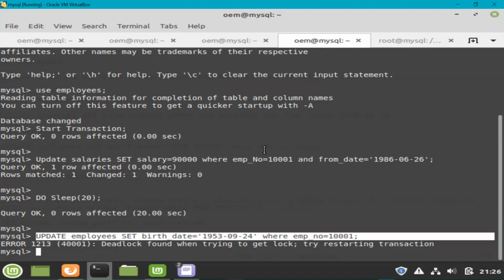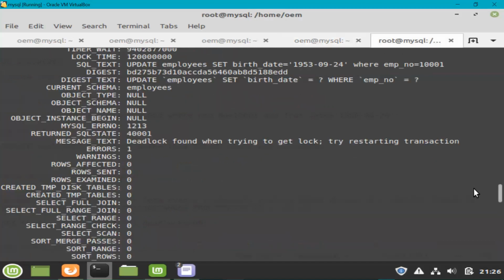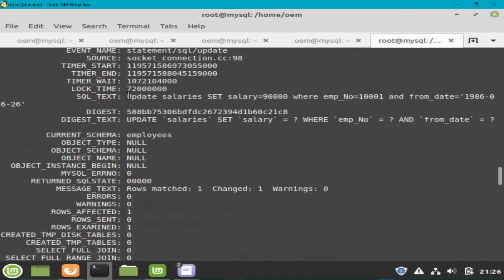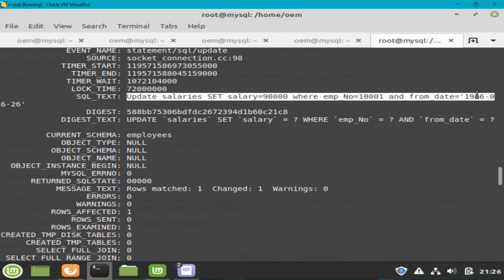Okay, but the other command which was missing in the log, if you scroll up a bit, there is do sleep, which is fine, and here you can find the other command as well. So now you know for what query it has acquired the lock on the salaries table, and for the other thread ID, the deadlock winner, for what it acquired the lock on the employees table. Now you have all the commands which were running under the same transaction. So you have good knowledge about the deadlock that happened in your environment, and now you are ready to troubleshoot, right? But there is one more thing.